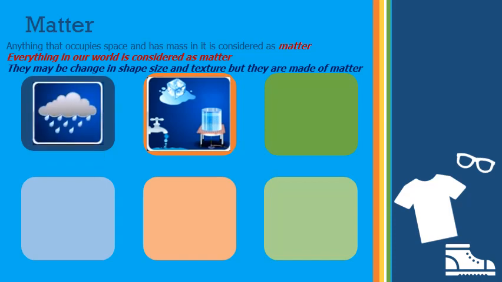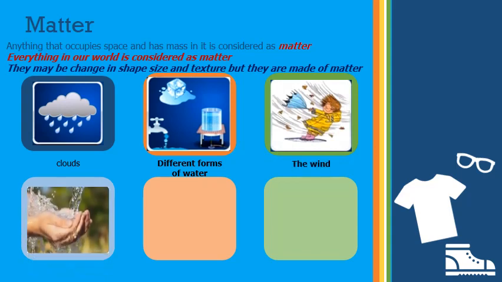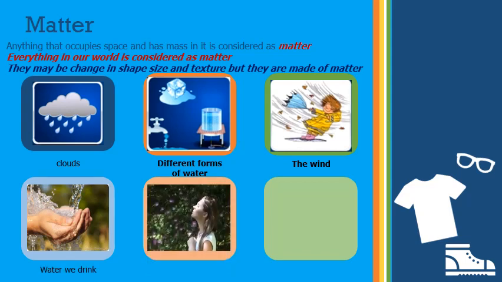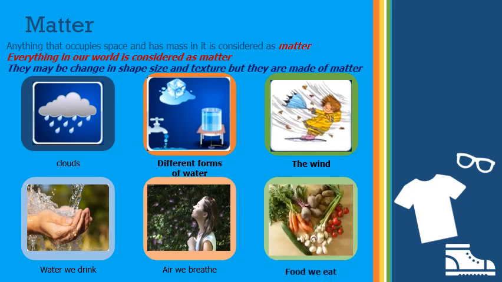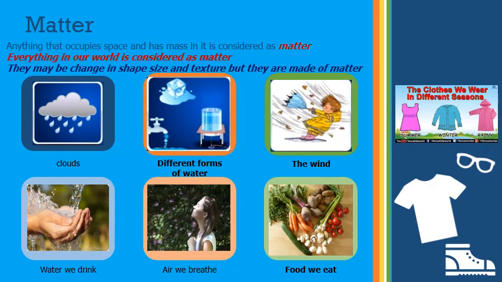Okay, the clouds, water vapor, water, and the ice, different forms of water. Okay, and the wind you feel is a matter. The water we drink is a matter. The air we breathe is a matter. The food we eat is a matter. The clothes we wear is a matter.